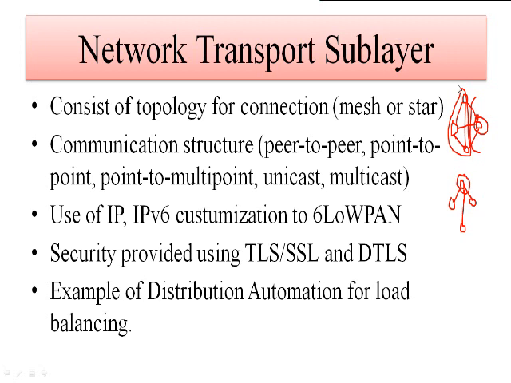Because these are low-end devices, if a sensor is sending the data from one sensor to another or an intermediate sensor, then that type of communication is known as point-to-point communication.